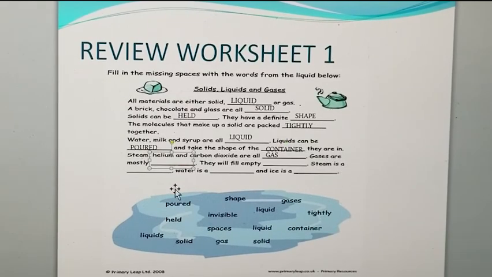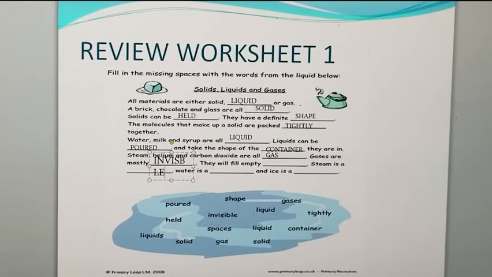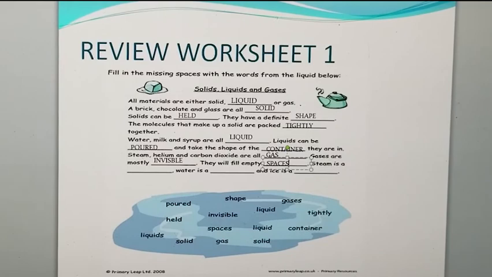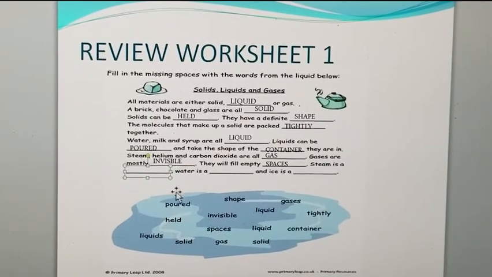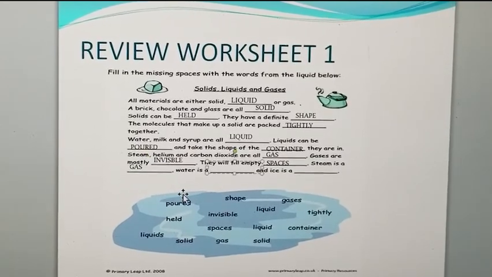Gases are mostly dash. It means gases are mostly invisible, which means we cannot see gases. They will fill empty dash. They will fill empty what? Spaces. Steam is a dash. What is steam? Steam is a gas because it does not have a definite shape and does not have a definite volume.